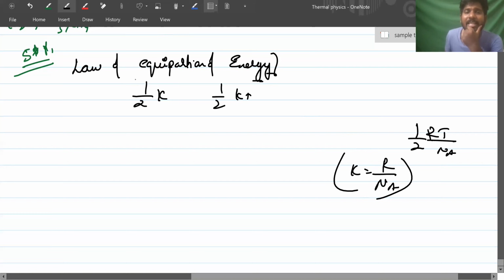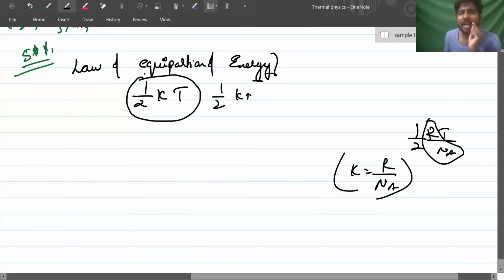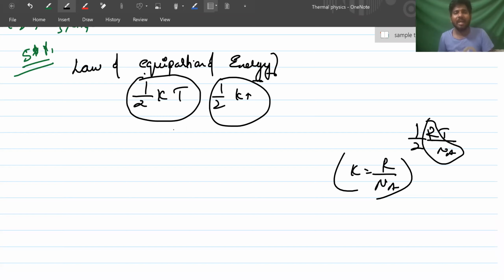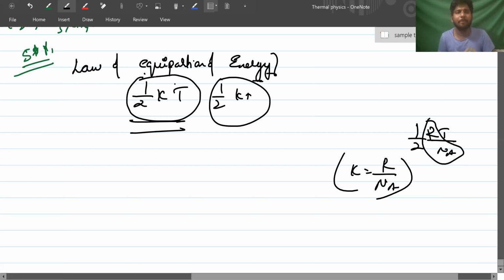Each single molecule, each degree of freedom has half kT. Energy you give as heat will be converted into temperature. So each degree will have half kT energy, which depends upon temperature. The more the temperature, the higher the energy of each degree of freedom.